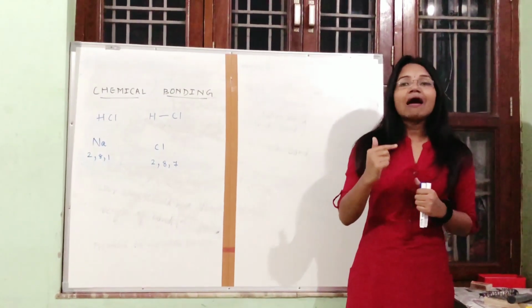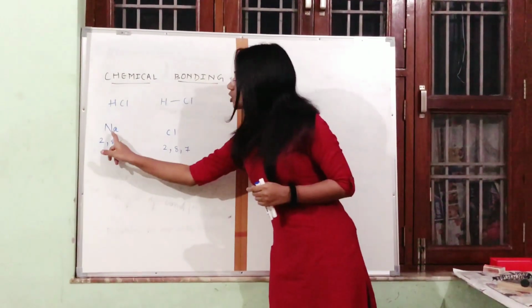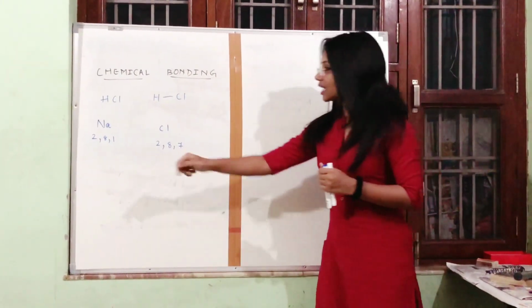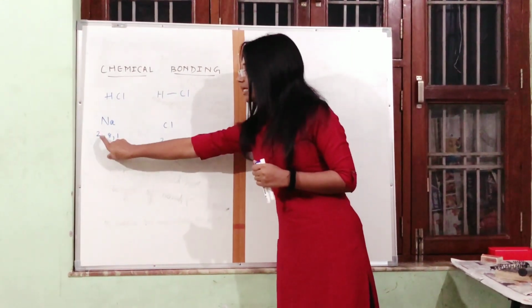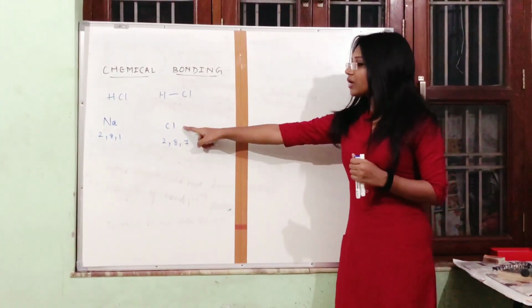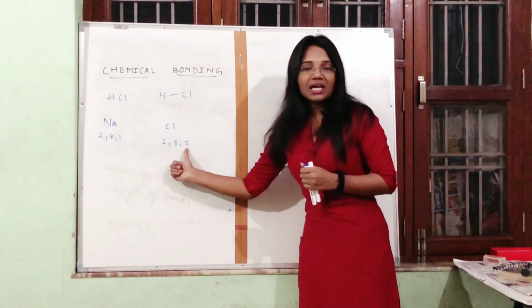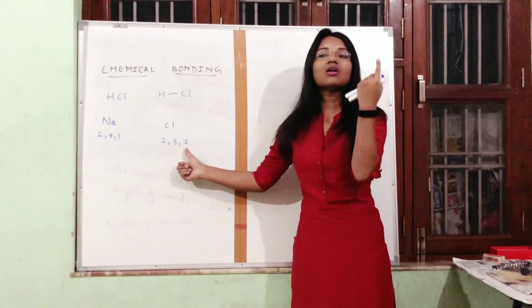It will try to have 8 electrons in the outermost shell. Here, sodium has one extra electron. If I remove this, sodium will have 8 electrons in the outermost shell. Here in chlorine, the last shell has 7 electrons. It means it has 1 electron less.